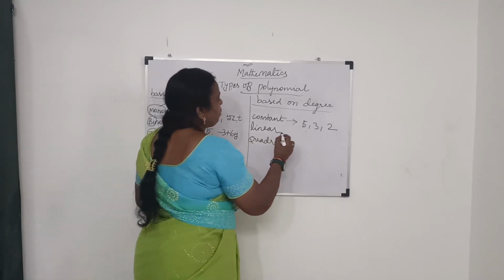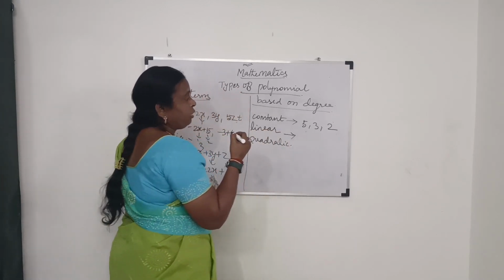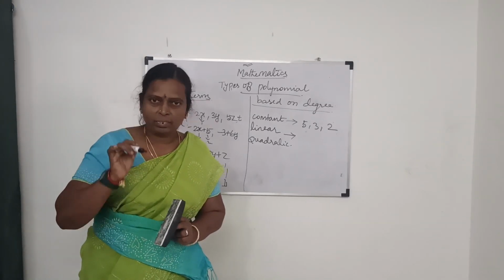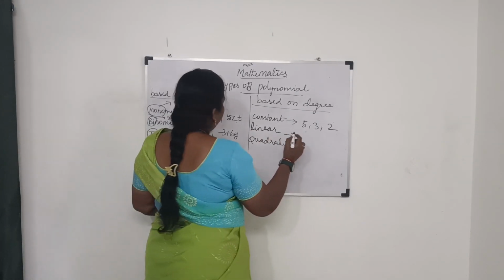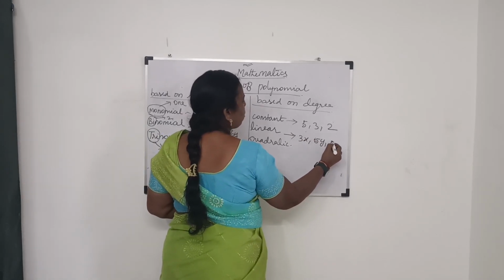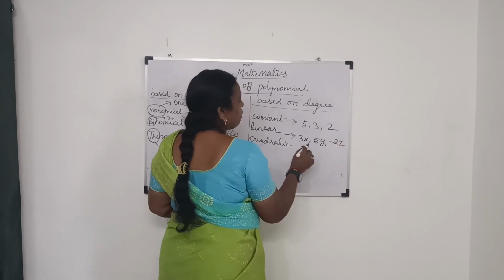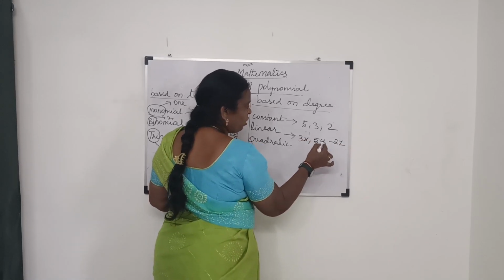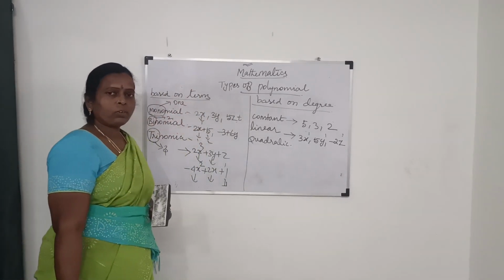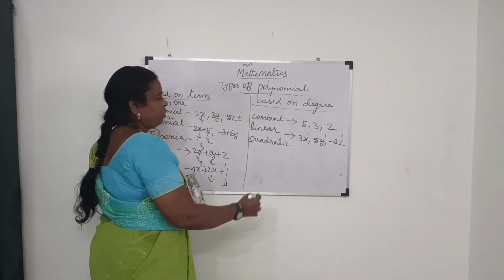Linear means a single power. Here we consider the degrees, not the terms. So linear means 3x, 5y, minus 2z. Here the power of x is 1, y power 1, z power is 1. So this is called a linear polynomial expression.